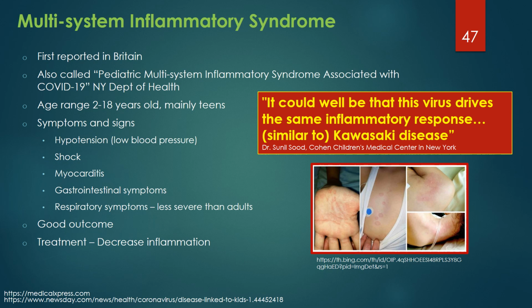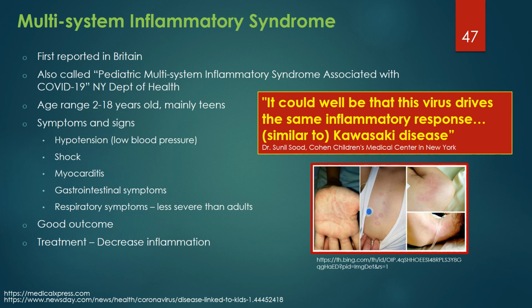It could well be that this virus drives the same inflammatory response similar to Kawasaki's disease. This childhood manifestation of COVID-19 seems to be similar to the abnormal immune response or cytokine storm observed in adults with severe COVID-19 disease.